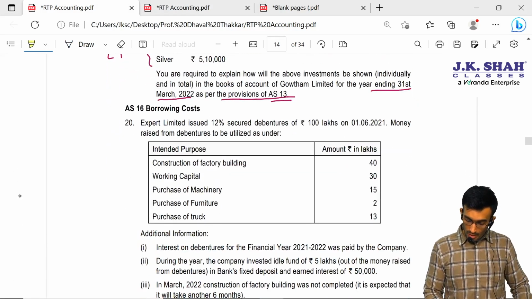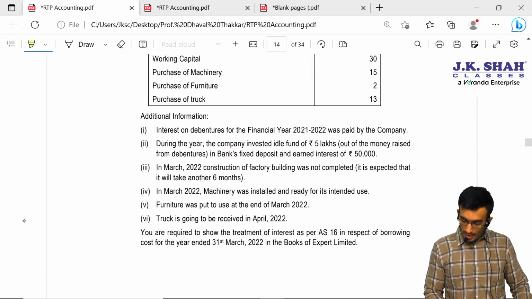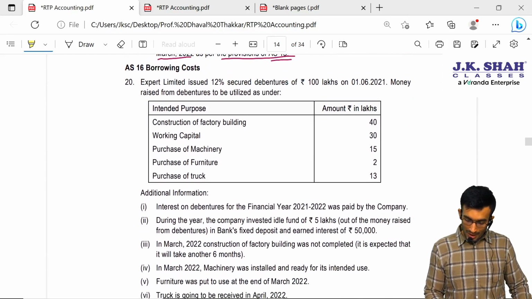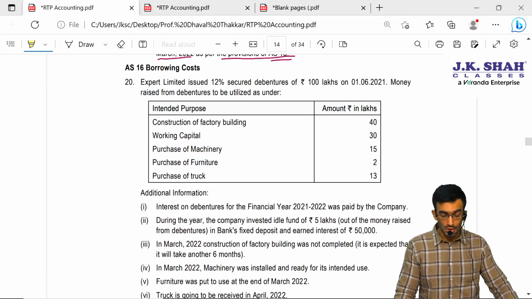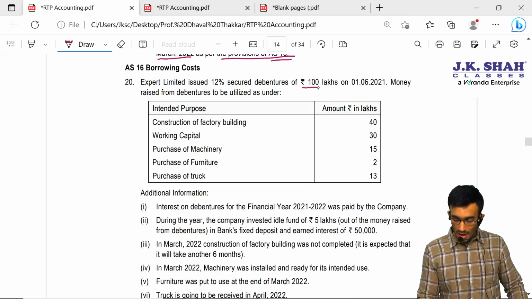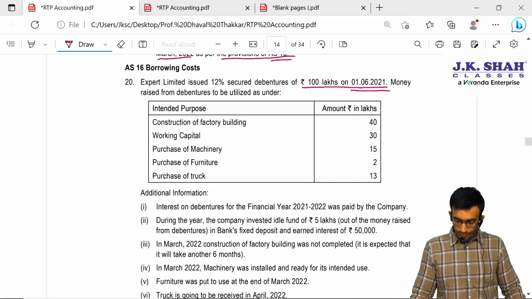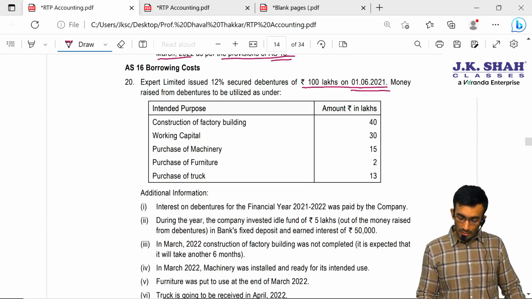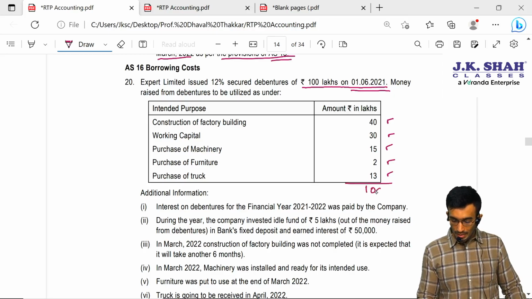Let us move ahead. Let us see the last question. That is nothing but AS 16, borrowing cost. Expert Limited issued 12% secured debentures of rupees 100 lakhs on 1st of June 2021. Money raised from debentures is to be utilized as under: construction of a factory building, 40 lakhs, working capital 30, and the rest on machinery, furniture and truck, so total 100 lakhs.